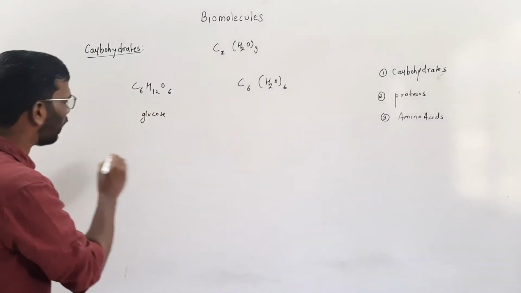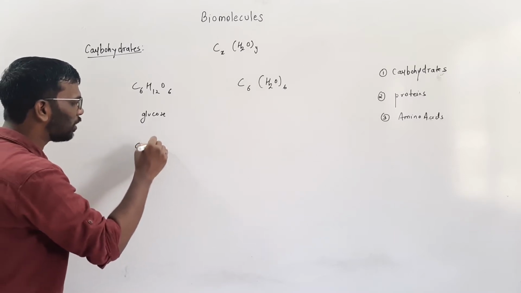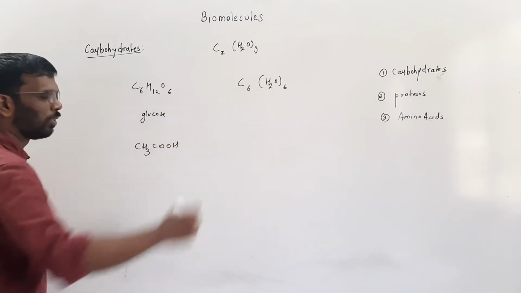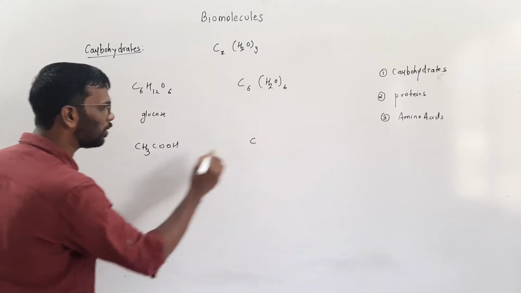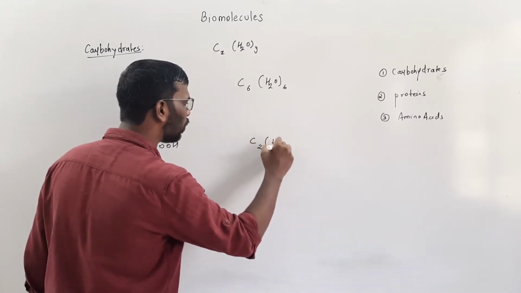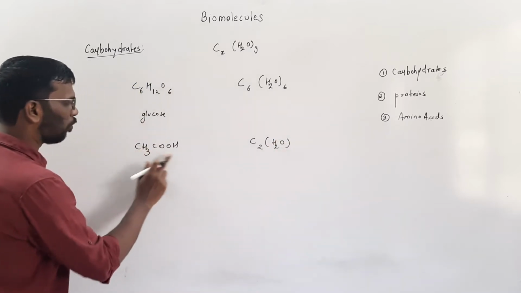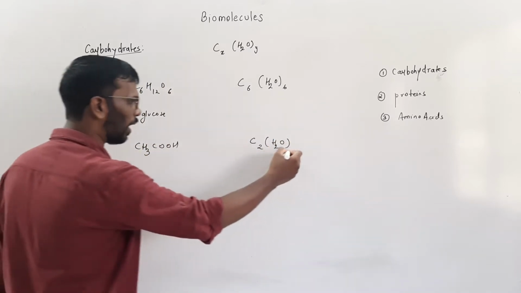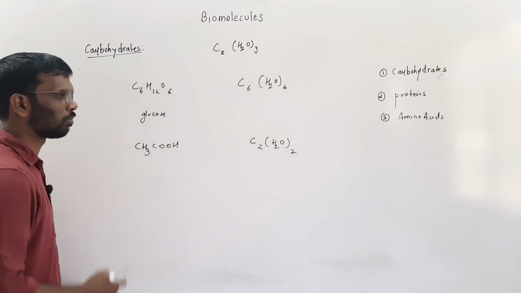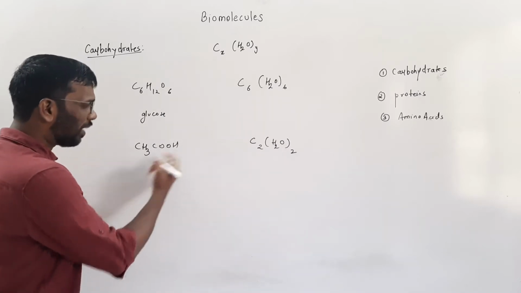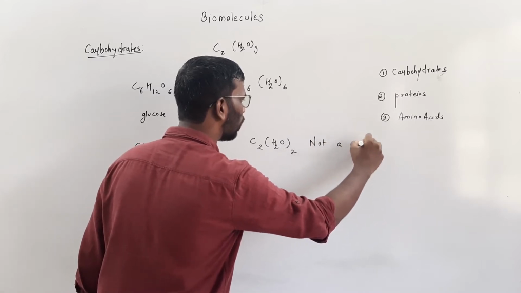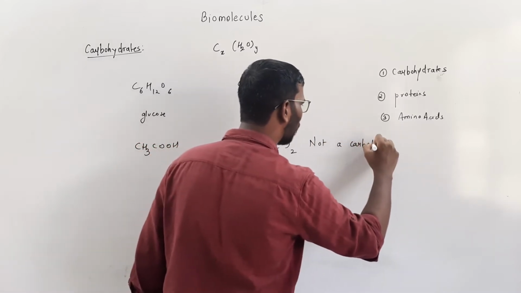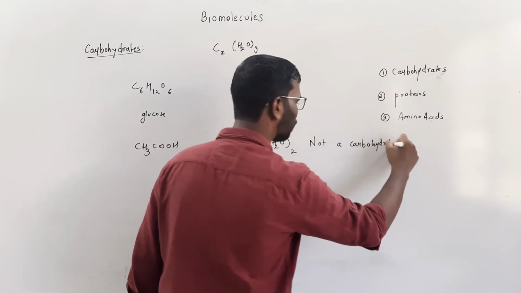For example, if I take acetic acid, CH3COOH, this is the formula. In this case there are 2 carbons, and how many water molecules? 4 hydrogens, 2 oxygens, so there are these many water molecules. But this is not a carbohydrate.